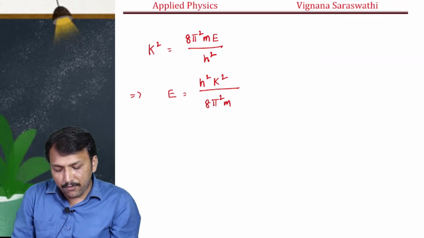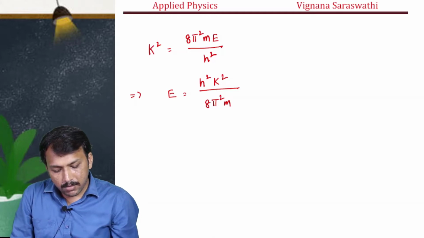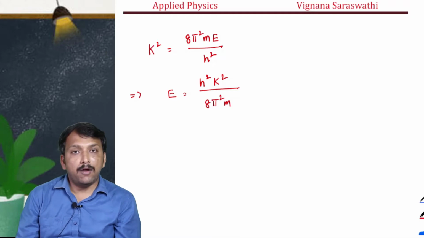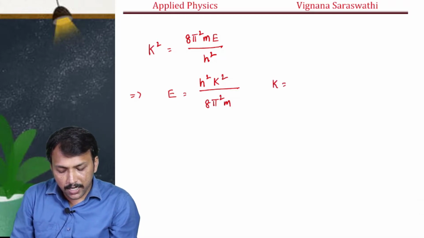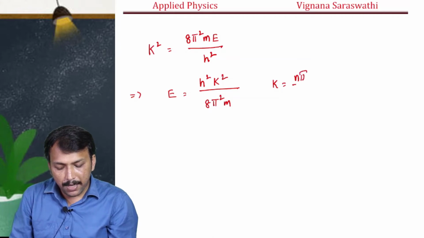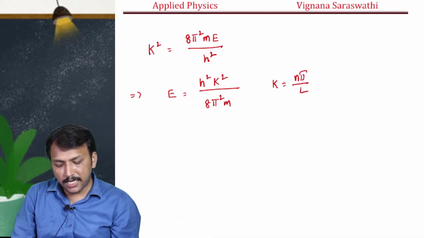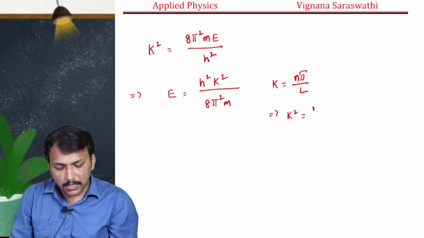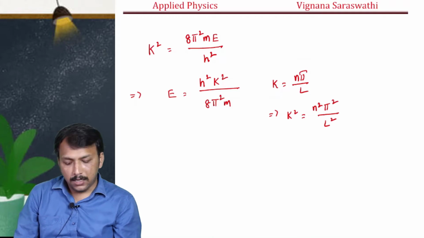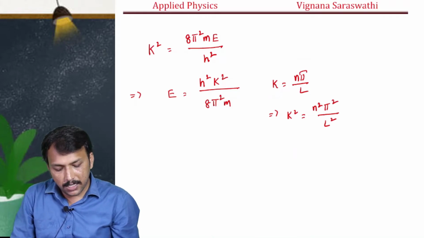The value of k, we know that k is equal to n pi by L. Now substitute k square. So k square is equal to n square pi square by L square, right. Now substitute this k value in the energy equation.